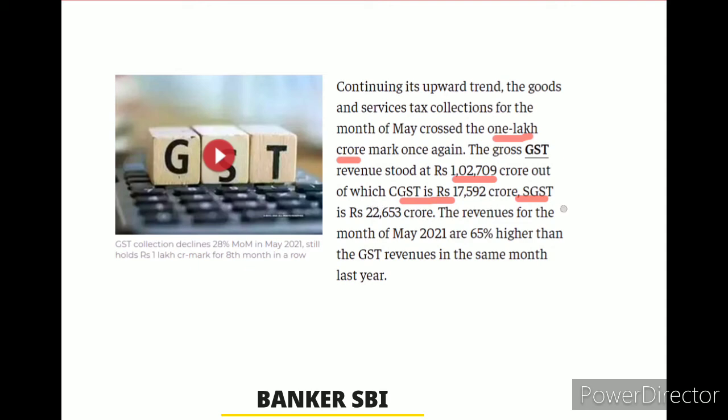The revenue for the month of May 2021 is 65% higher than the GST revenue of the same month last year guys. Okay, compared to last year the GST collection increased by 65% guys. The most important question. So in the examination, they ask how much GST collection in the month of May. So the answer is 1 lakh crore guys. You go for next question.